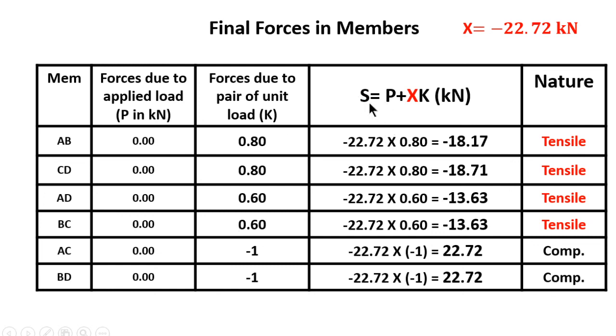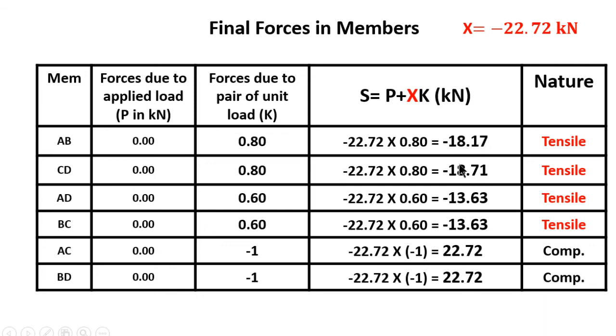Now this is important here. S is equal to P plus X into the K. Here in our case this P value is 0 because there is no external load. So only X into K remains. So X is minus 22.72. So minus 22.72 into K, which is 0.8, that is equal to minus 18.17.